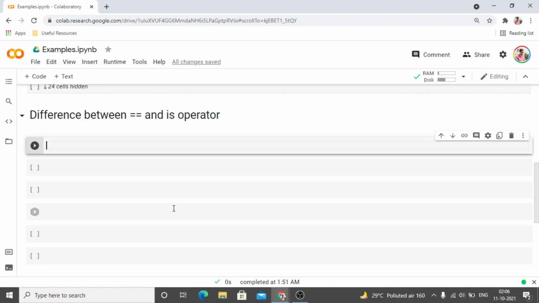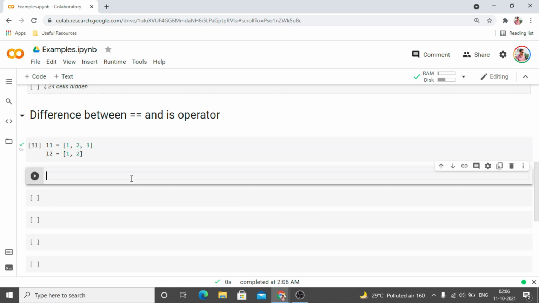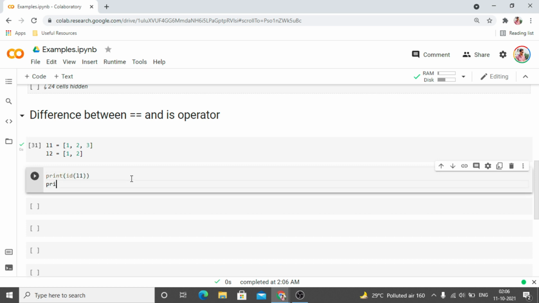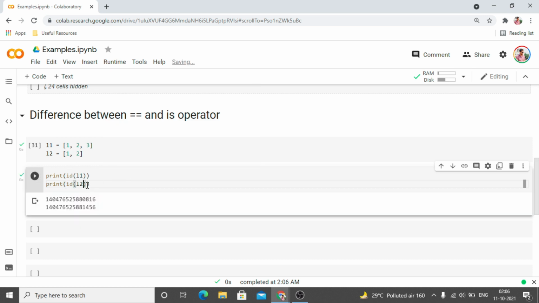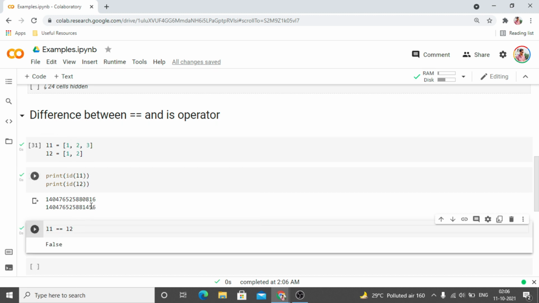So let me give you one quick example using two lists. Say I have a list 1, 2 and 3, and there is another list containing 1 and 2. Now both of these are different lists. If we see the ID of the lists, it will most certainly be different because they are entirely different lists. And if we check if both of them are equal or not, then we are going to see it is false. They are not equal.